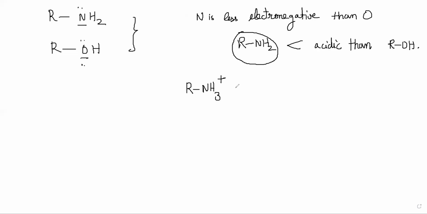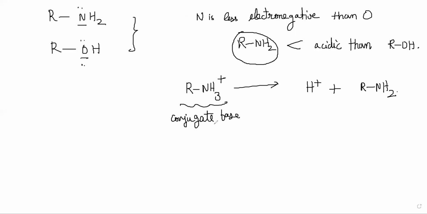And this compound will behave like an acid and give H plus plus RNH2. This is the conjugate acid and this is the base.